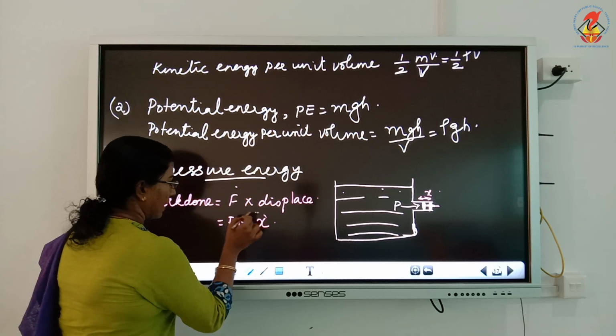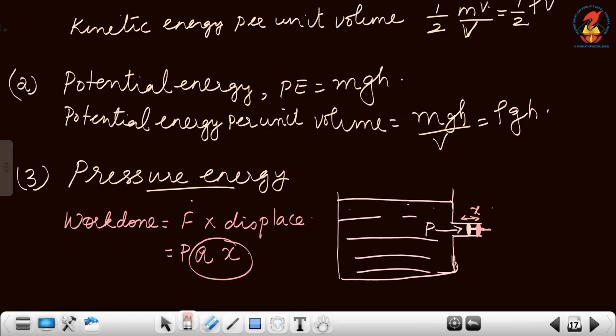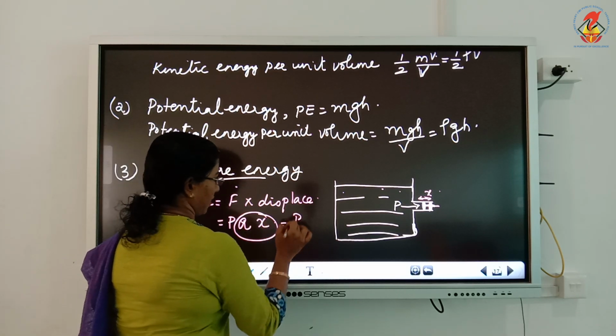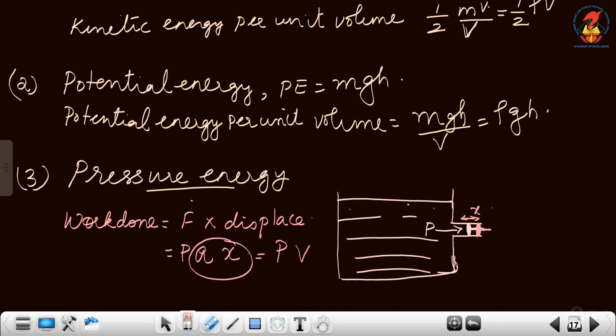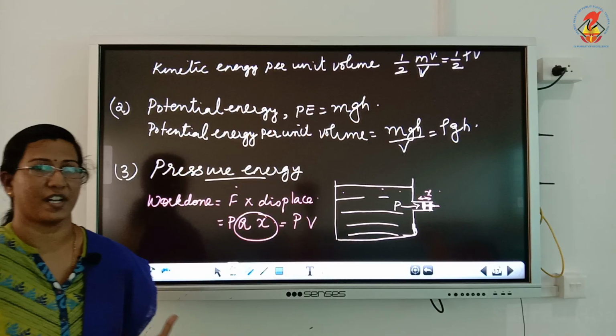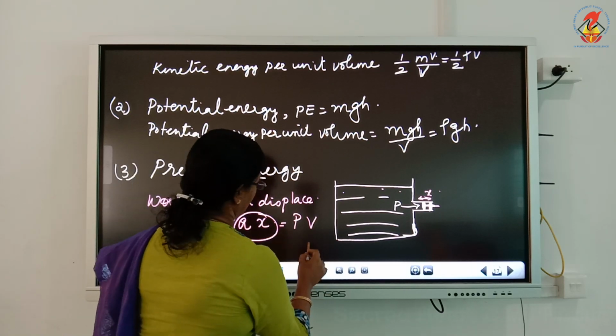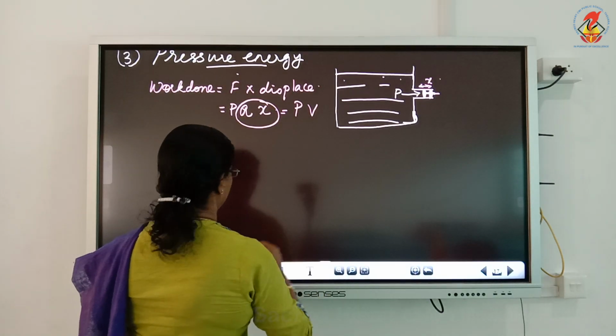Now area into length is what gives the volume. So you can write the work done by the pressure as PV. Now this work is stored as pressure energy in the fluid.